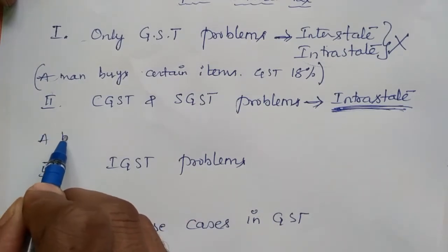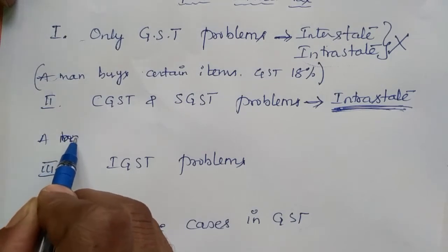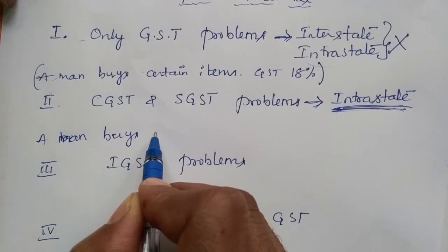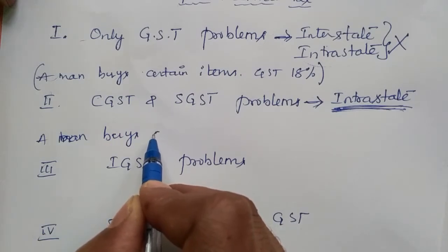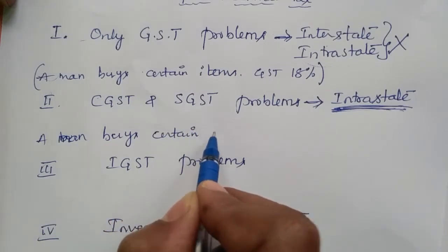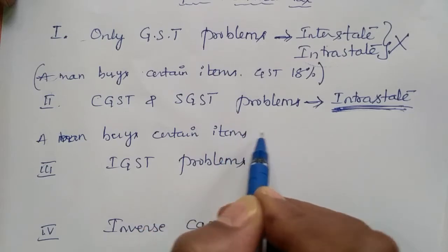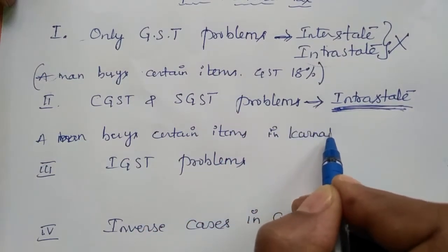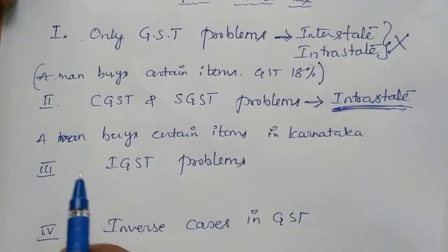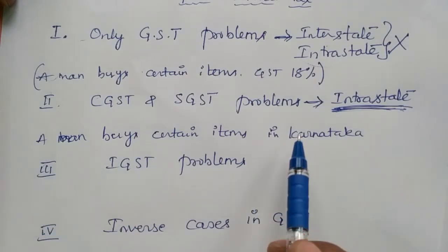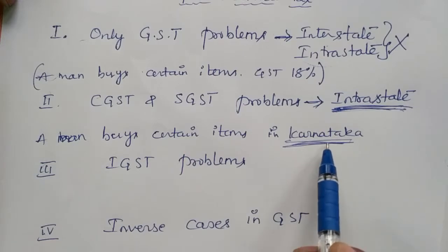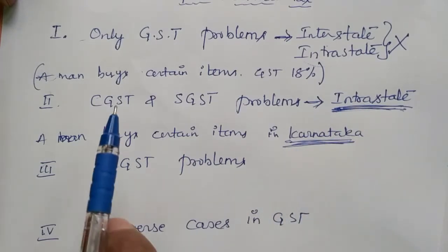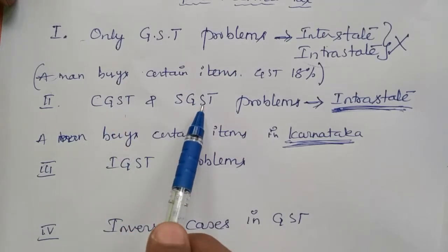Example, a man buys certain items in Karnataka. So like that they will give, mentioning Karnataka. In Karnataka means that is within the state. So within the state, you need to find out CGST and SGST.